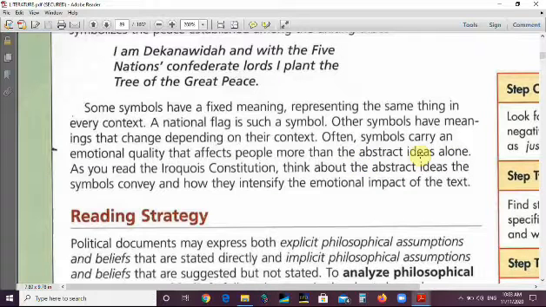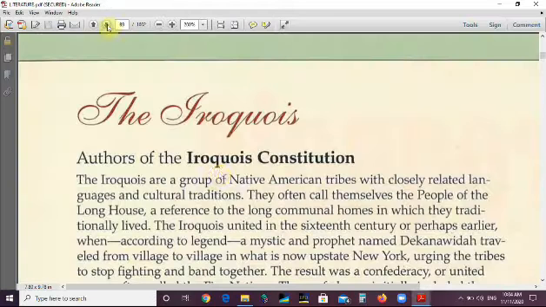When I say peace, and I compare peace to a tree which has branches and shade, this makes the idea clearer for us. As you read the Iroquois Constitution, think about the abstract ideas the symbols convey and how they intensify the emotional impact. Let's move on to the following page.